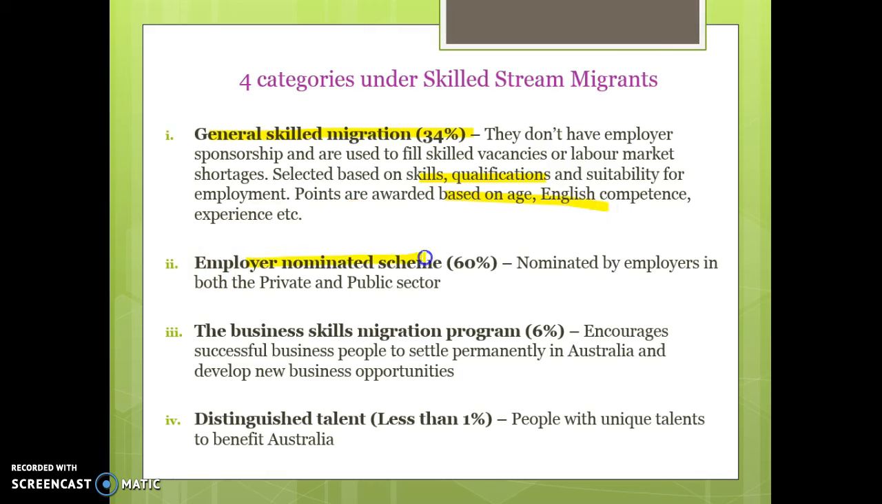There's employer-nominated schemes where basically employers nominate people to come and work for them and often fund them to come over here. That's around 60%. The business skills migration program is all about trying to get people over here that have shown they can run successful businesses, entrepreneurs and things like that. So they've shown they've had clear skills in that area, and we're targeting them to come to Australia. That's around 6%. And then there's a category called distinguished talent, which is people that have had unique talents in certain areas. That might be sport or music, and that's less than 1% of our migration.